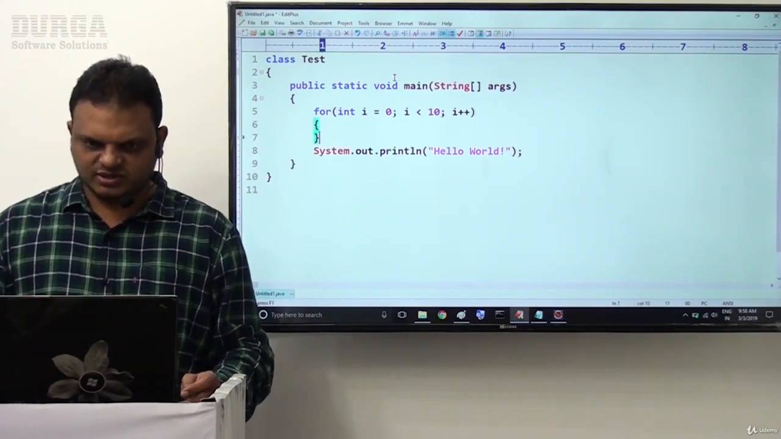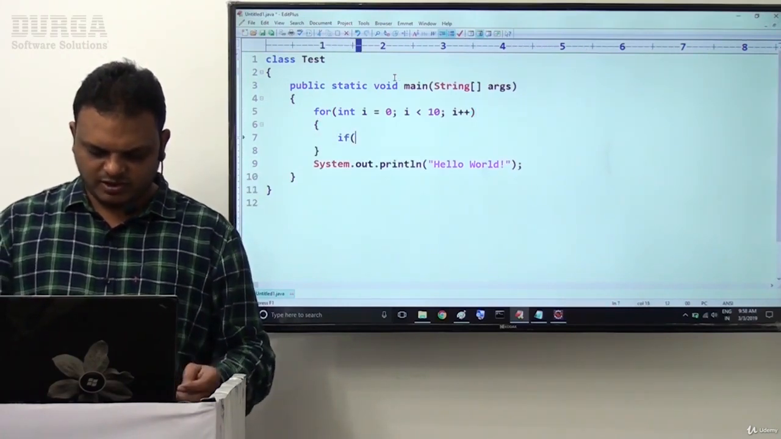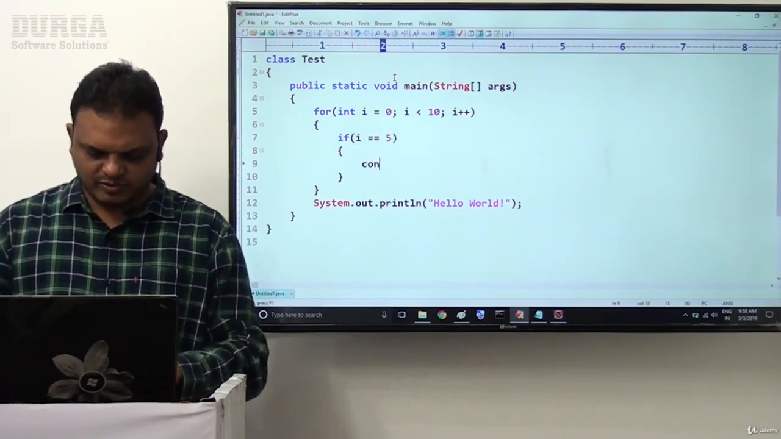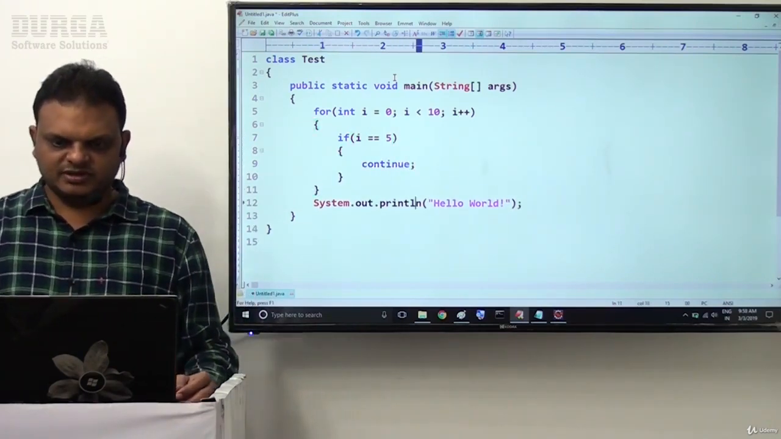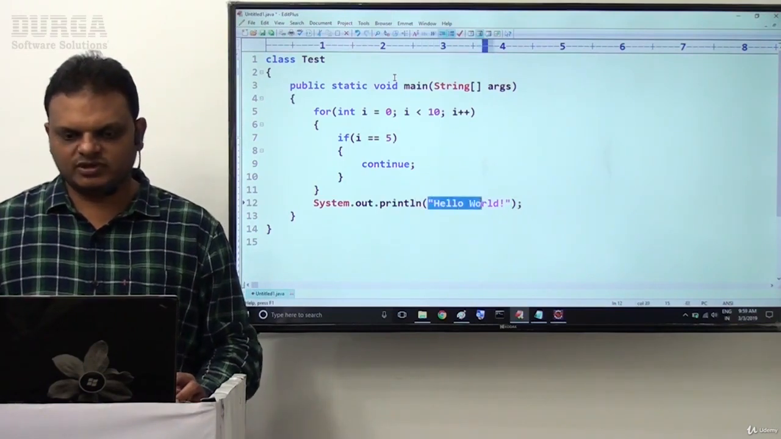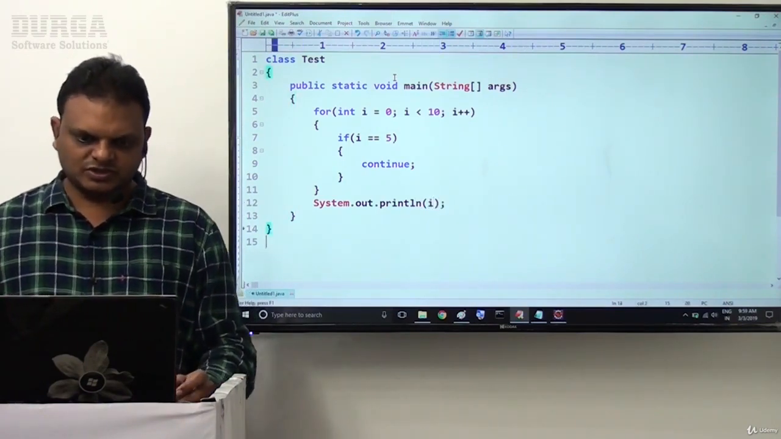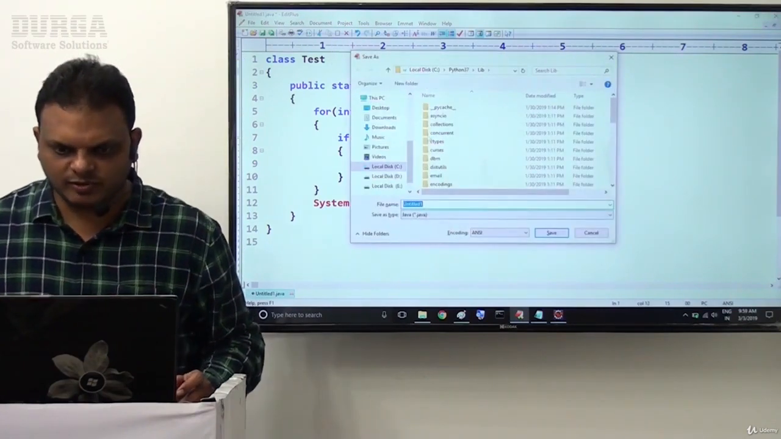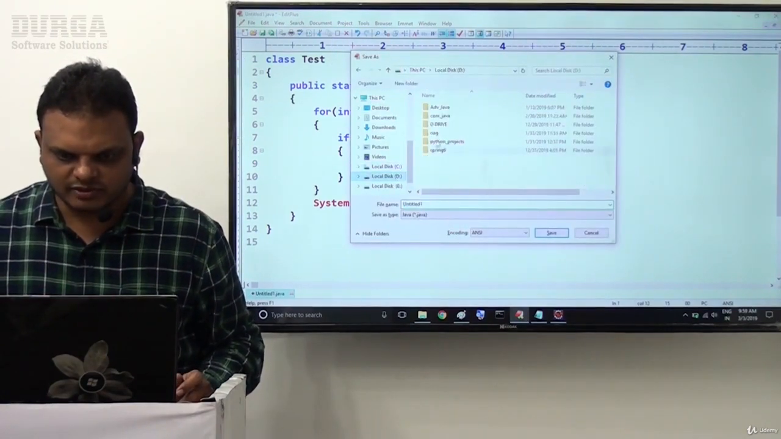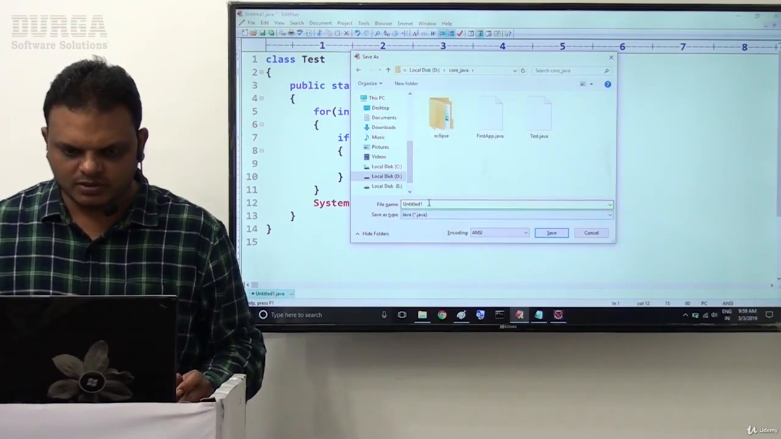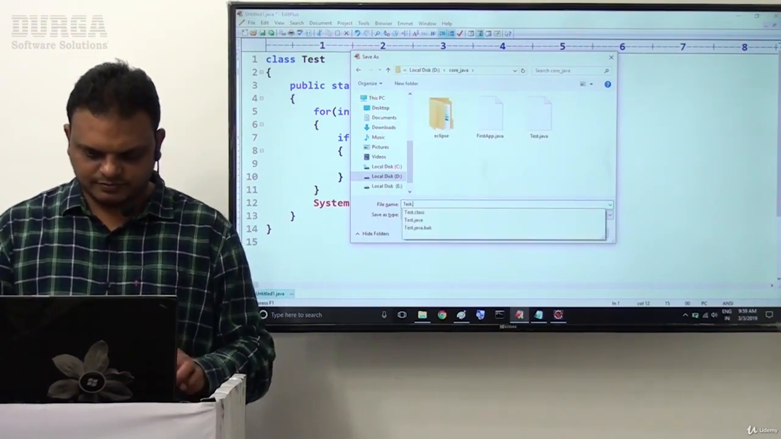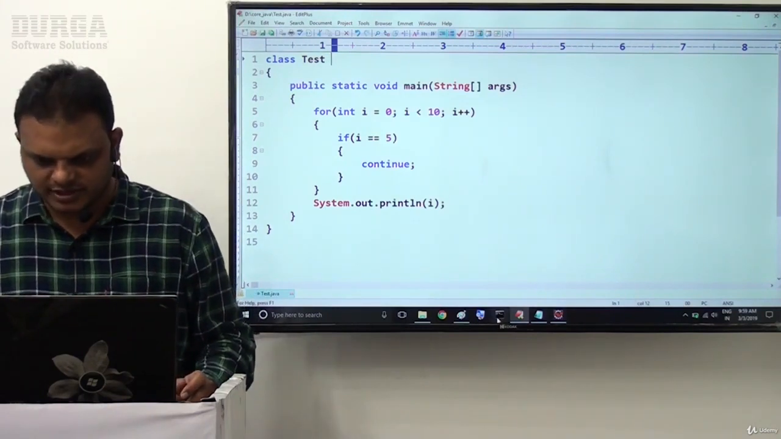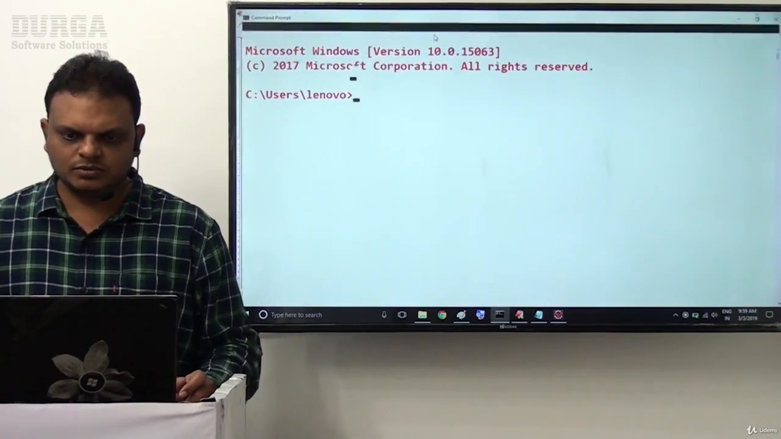Now inside this, what we have to do there: if (i == 5), inside this we need to provide the continue statement, System.out.println(i). Right sir, System.out.println of i value. Test.java, here we have to provide there. Now in the D drive, core Java, Test.java.